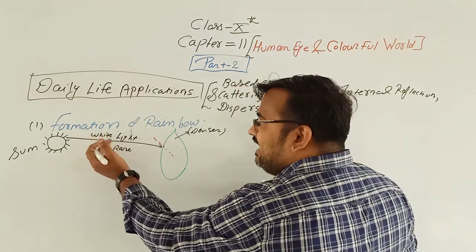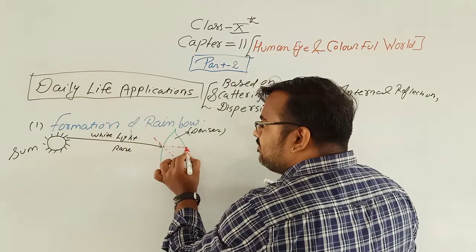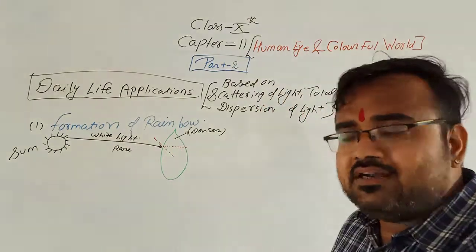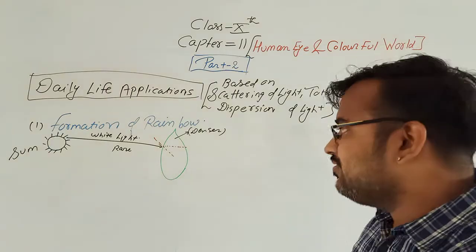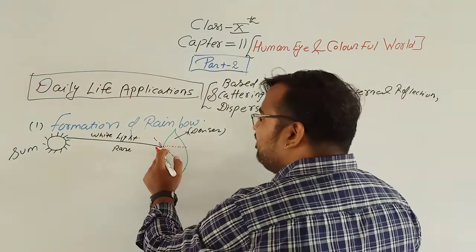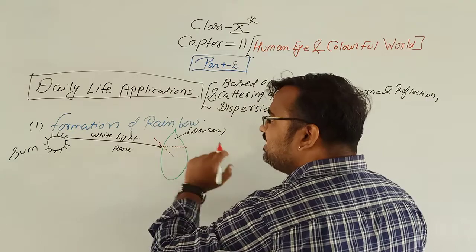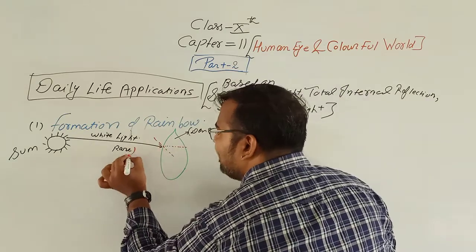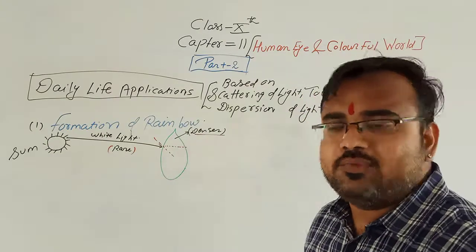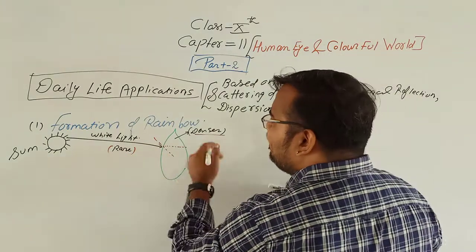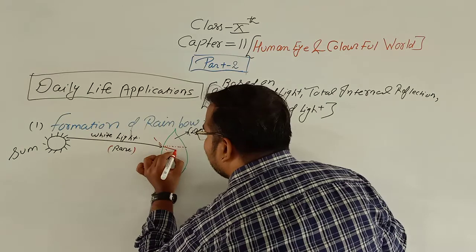Now the white light should travel straight, but because it enters from rare to denser, according to the first rule it will bend towards the normal. Rare to denser, towards the normal. Denser to rare, away from the normal. So rare to denser, it will bend towards the normal.